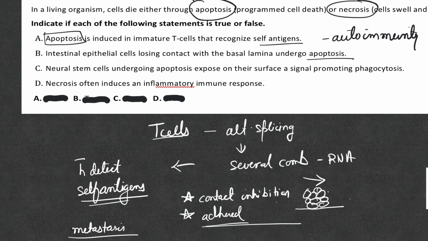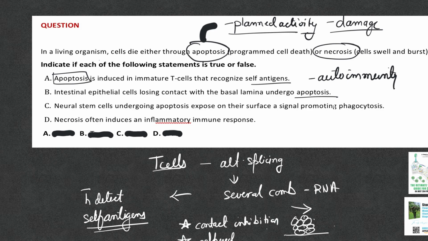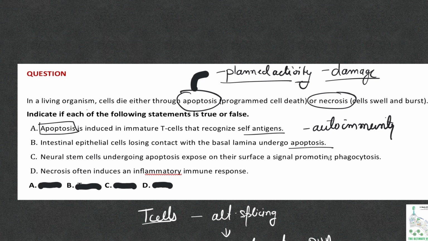Neural stem cells undergoing apoptosis expose on their surface a signal promoting phagocytosis. As we just talked about, apoptosis is a planned activity. During apoptosis, the DNA condenses. After this condensation, small membranous fragments of the cells are generated.